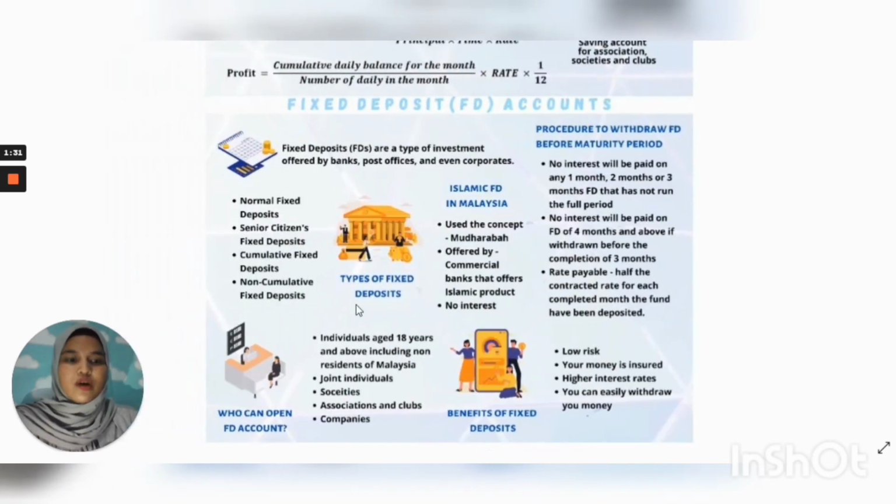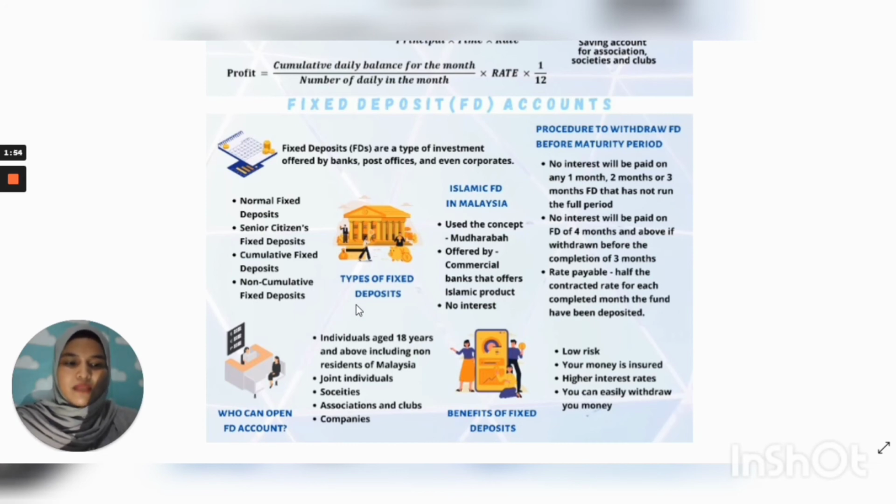In Malaysia, we also have Islamic fixed deposit. The Islamic fixed deposit uses the Al-Mudarabah concept which is offered by Bank Islam, Bank Muamalat and other commercial banks that offer Islamic products. The Islamic fixed deposit has no interest.